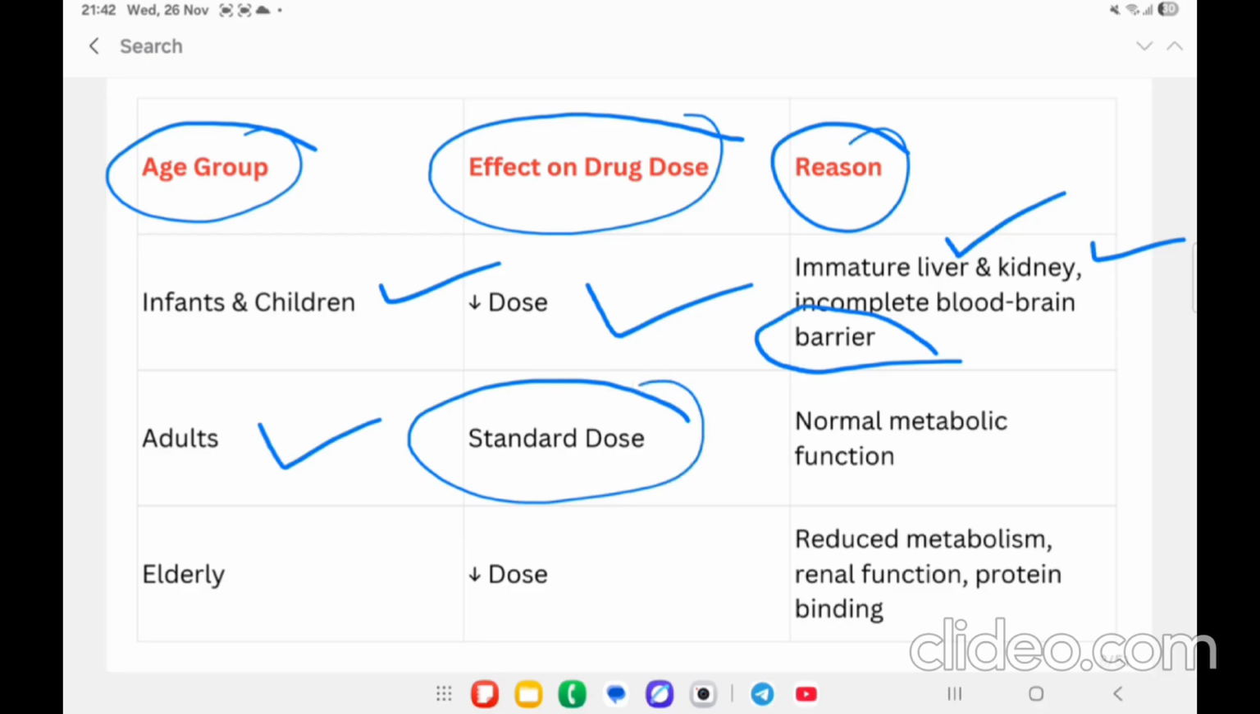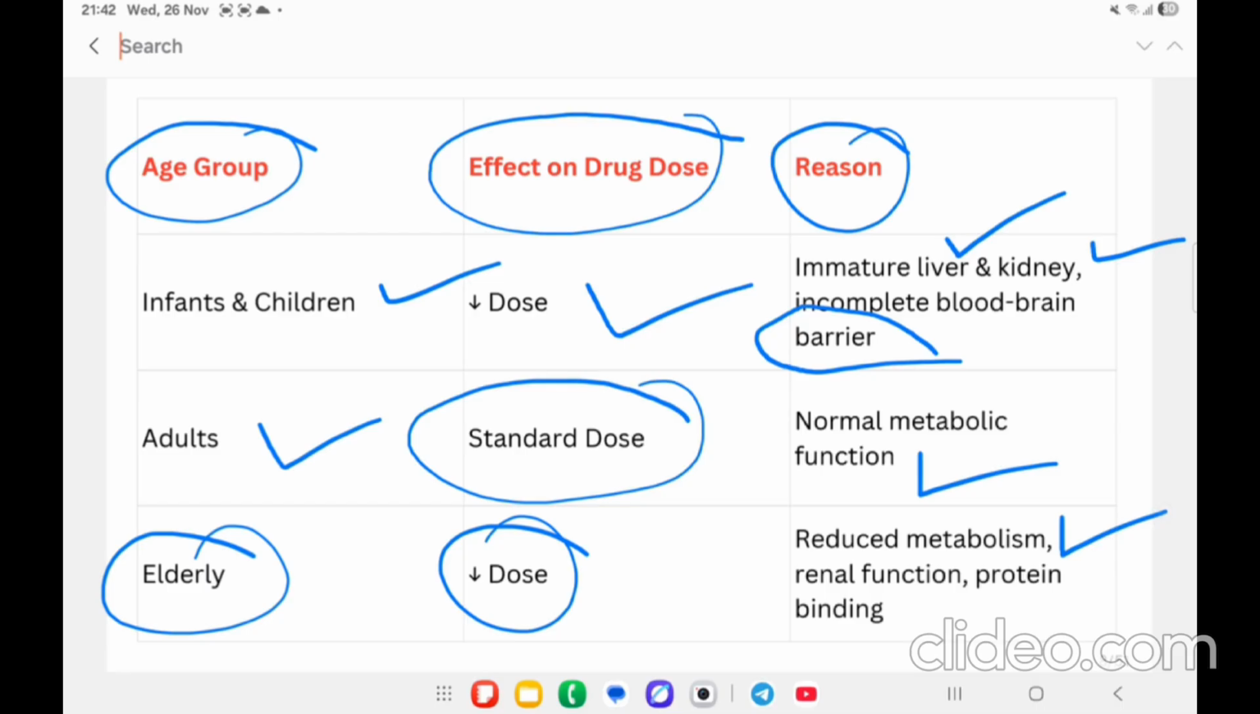Then in case of adults, effect on drug dose, they require a standard dose. There is no problem, normal metabolic function is there. And in case of elderly patients, there is a decreased dose, because of reduced metabolism and renal function.